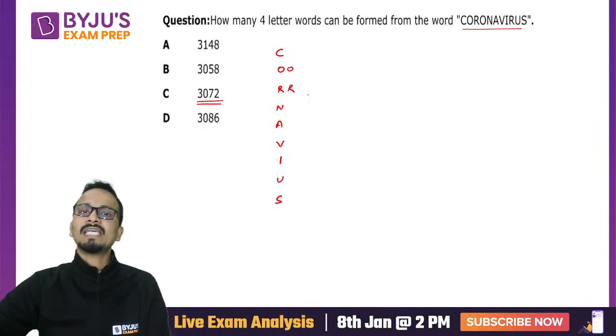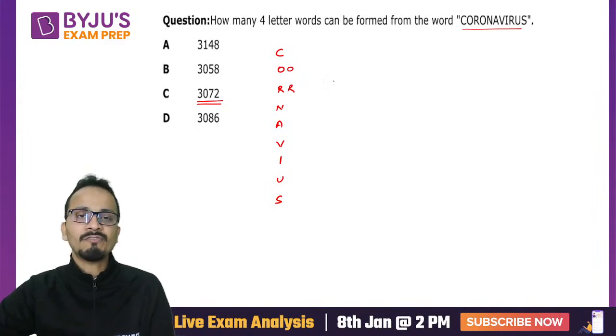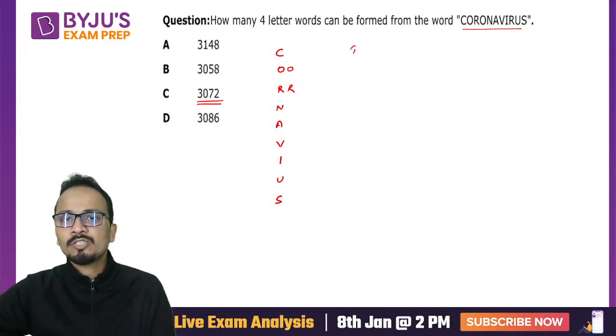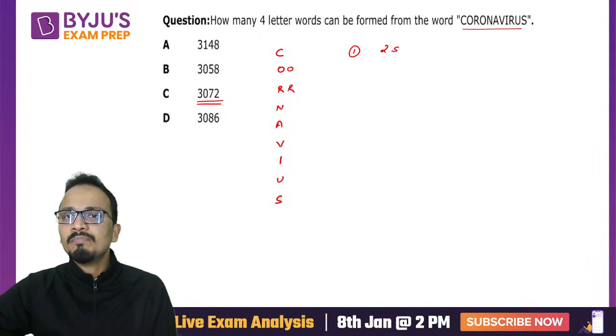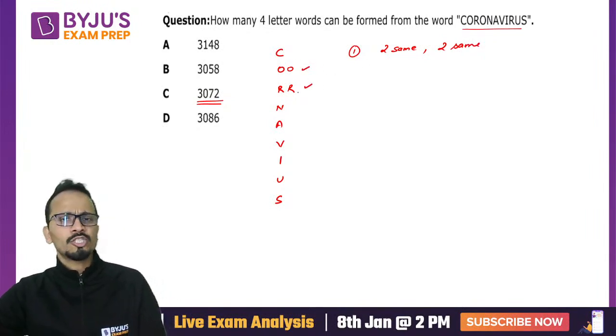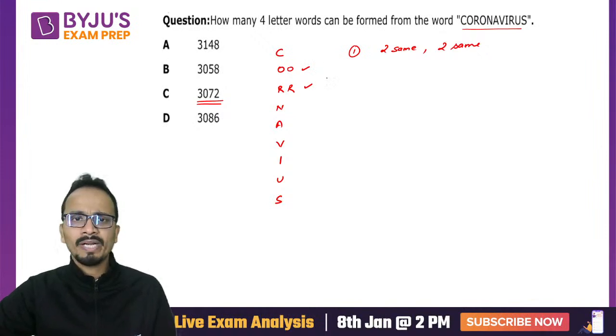CORONAVIRUS. Okay, so these are the alphabets that are given. Now we have to make four-letter words. So case one is two same letters and two same letters. That means I'll be taking double O and double R. So there is only one way of selecting double O and double R.